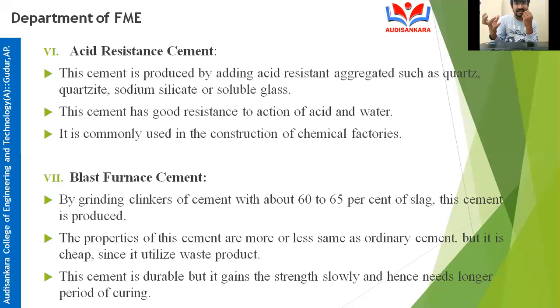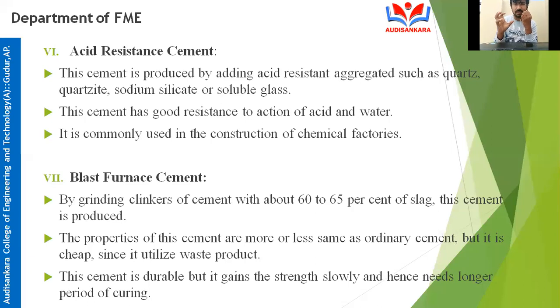The slag is coming from the blast furnace process only. During the manufacturing of steel, we use a blast furnace to heat the steel, and in that blast furnace, the main waste product is slag.